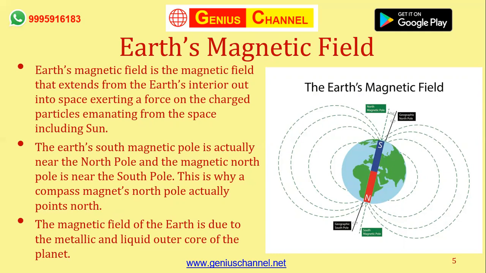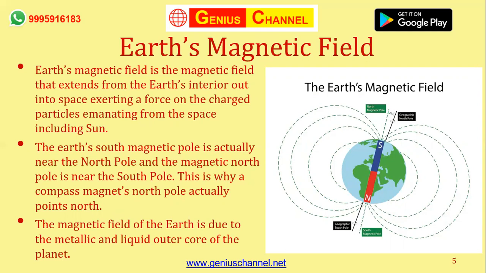In addition to that, the Earth has a magnet inside it. We'll come to that in detail. But when you have a magnet inside it, that magnet would have a north pole and a south pole. Where are those north pole and south pole placed? For that to be understood, remember that unlike poles attract and like poles repel. So where should the south pole of the magnet be?